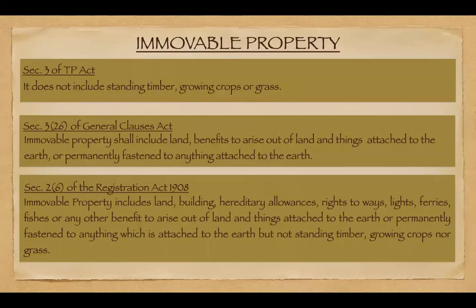And other benefits that arise out of the land and things which are attached to land or the earth, except the standing timber, growing crops, and grass. So that is the reason why it is considered as the exhaustive definition of what immovable property means.